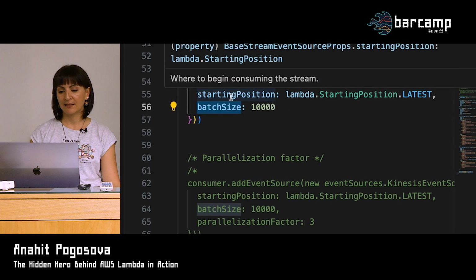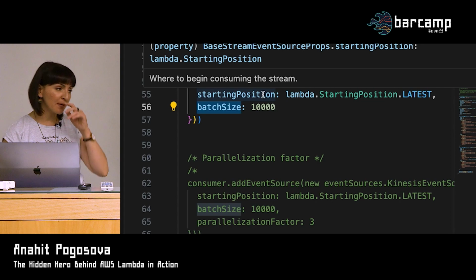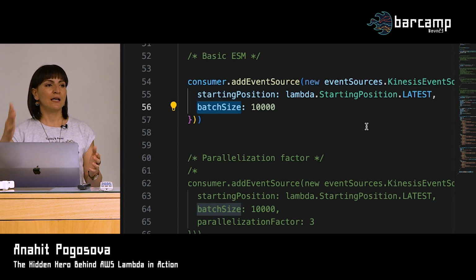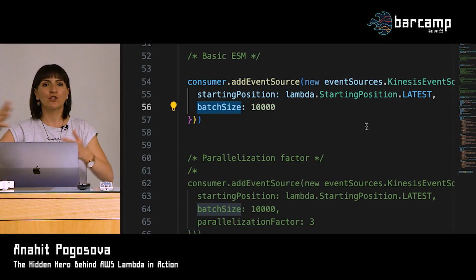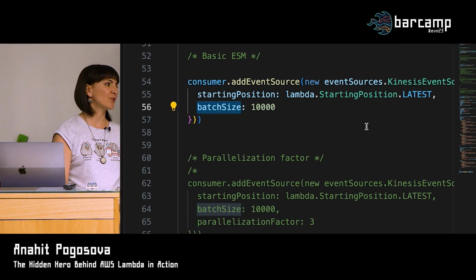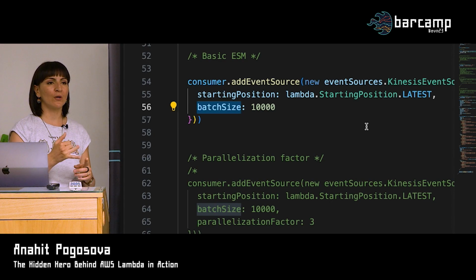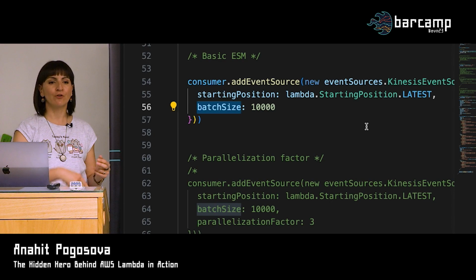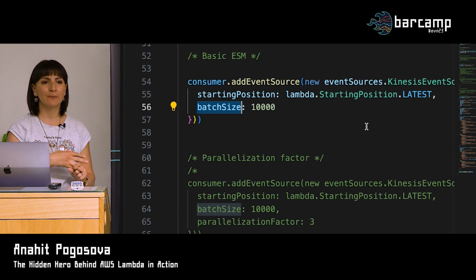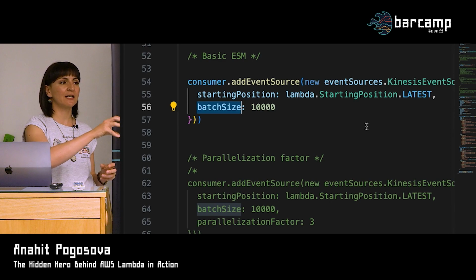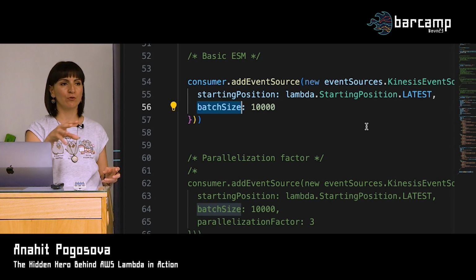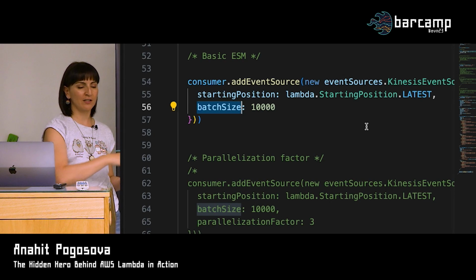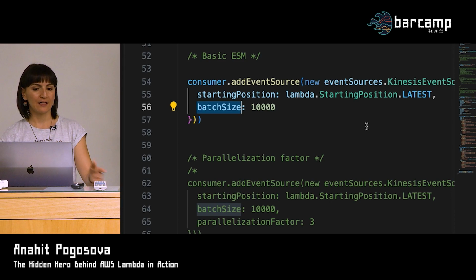And also we tell it the starting position. I haven't mentioned it, but basically we can tell Lambda where to read in your stream. There are 3 options. You can either always read just the latest things that arrive, so you don't reread the same records. Then you can specify a specific timestamp within your stream where you want to start reading. For example, you want to reprocess some old records and say, give me records from 3 hours ago, and it can do that.